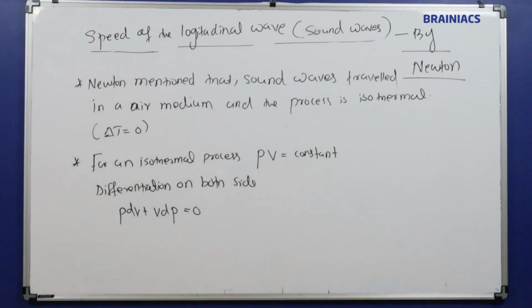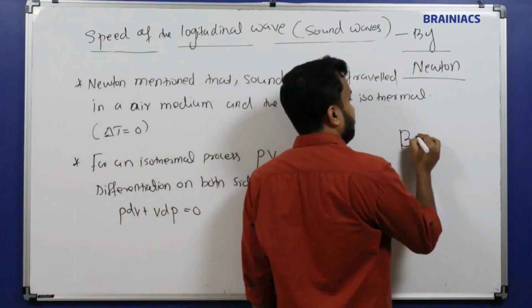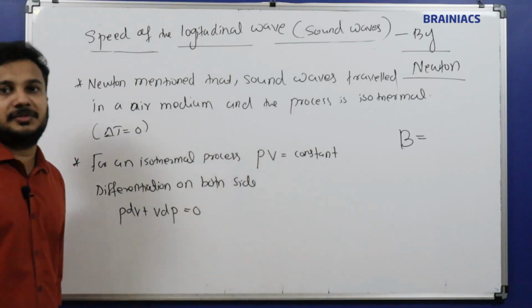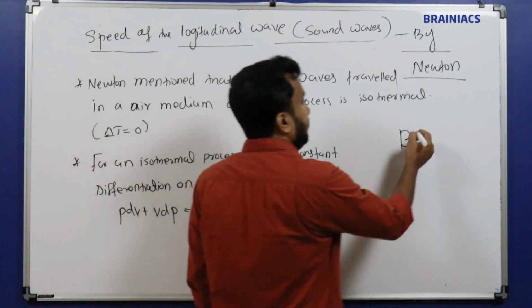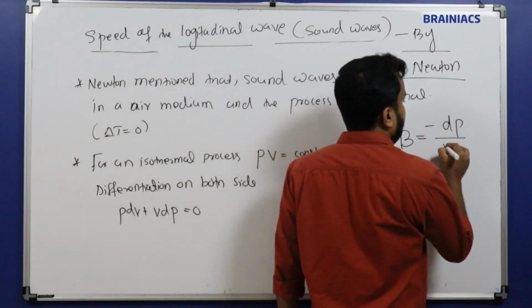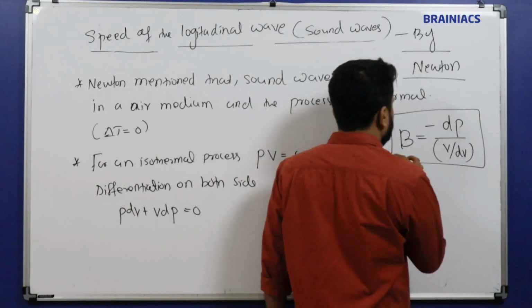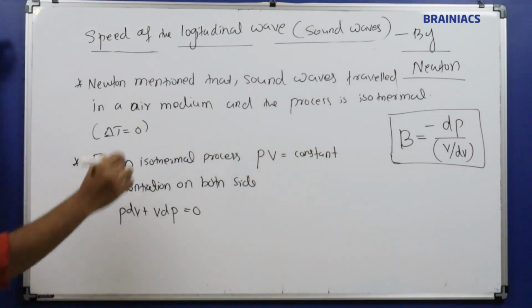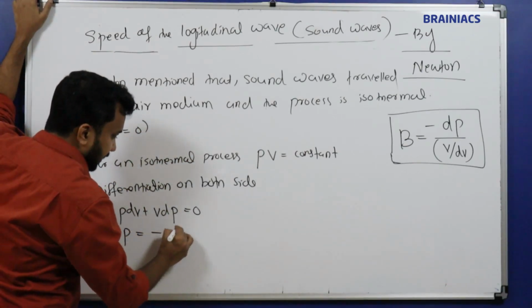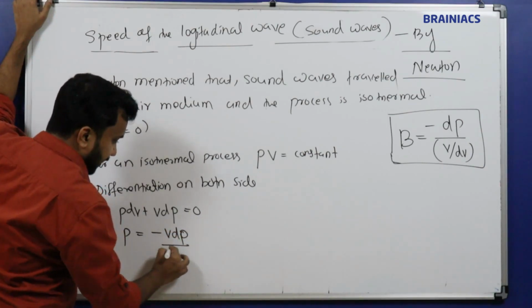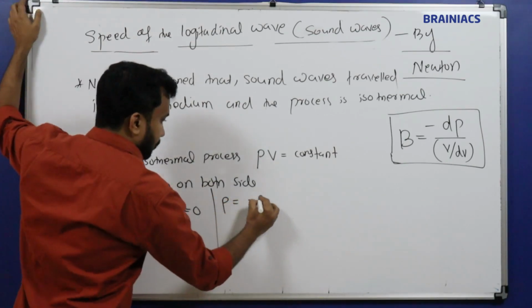Okay, now we know what is called bulk modulus. As far as I know, the bulk modulus B is the pressure difference, minus dP divided by dV by V. So this is called the bulk modulus. I need to derive some expression like this from here. So let's take P is equal to minus V dP divided by dV.